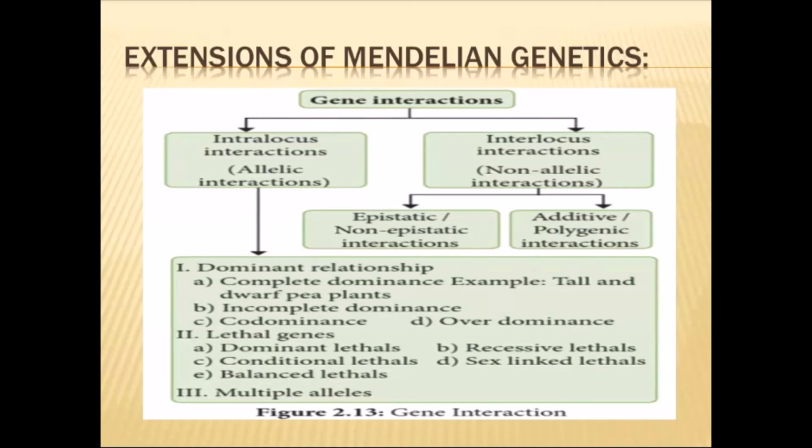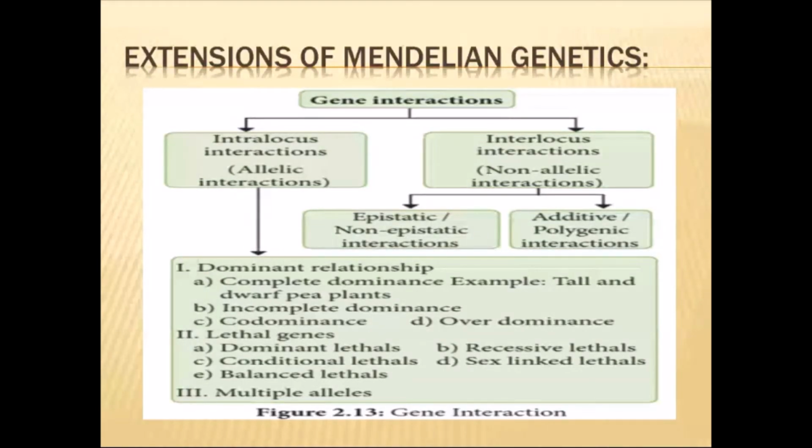Dominance, now we know that it indicates the law of dominance. That means the dominant alleles are expressed in the next generation. That is called a dominant relationship. Under this dominance, you are going to see four different types of dominant relationship: one is complete dominance, another is incomplete dominance, third is codominance, and another is over dominance. In complete dominance, the complete set of dominant alleles is expressed.